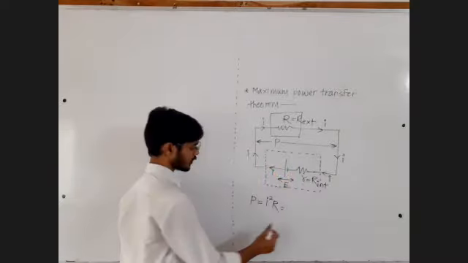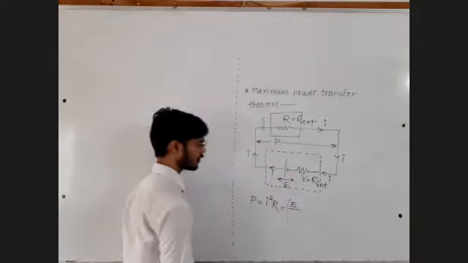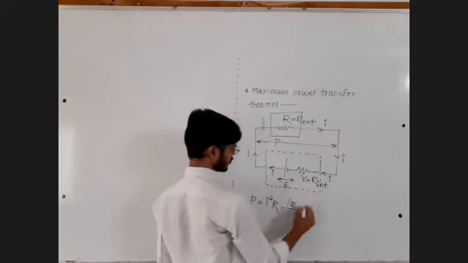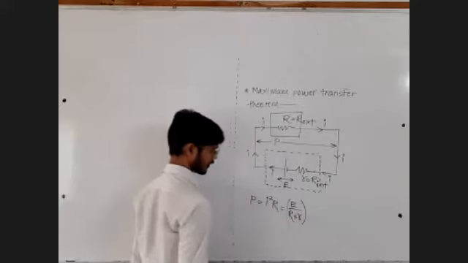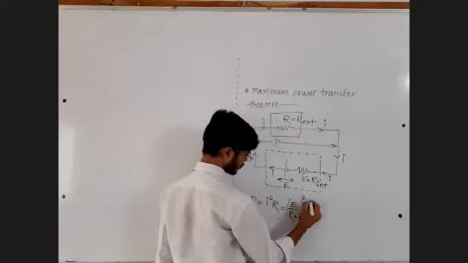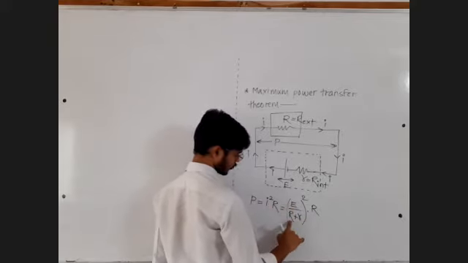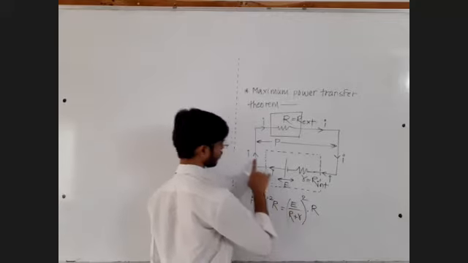So in this circuit, current can be written as the potential difference of the battery, that is equal to EMF, divided by the resistance experienced by the battery, which is equal to capital R plus small r. Potential difference of the battery divided by total resistance experienced by the battery is equal to the current given by the battery, which is equal to I.